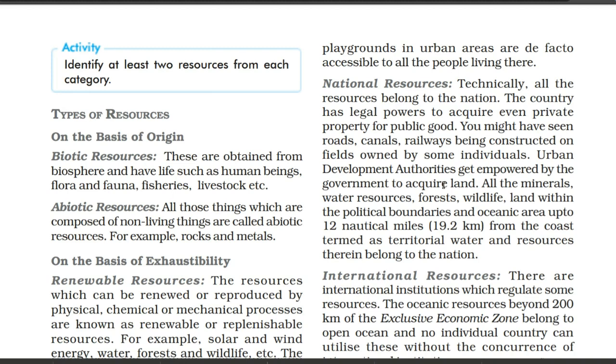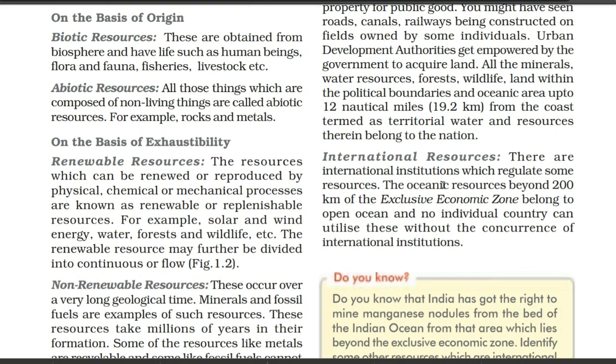The area which is 12 nautical miles, which is 19.2 kilometers from the coast, termed as territorial water, that also belongs to that particular nation. So in this way, all these resources which belong to one nation are known as national resources.